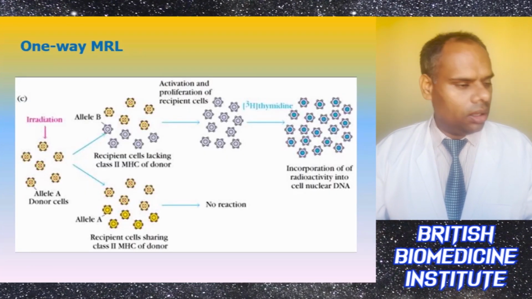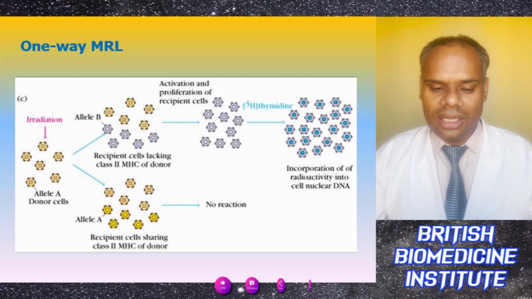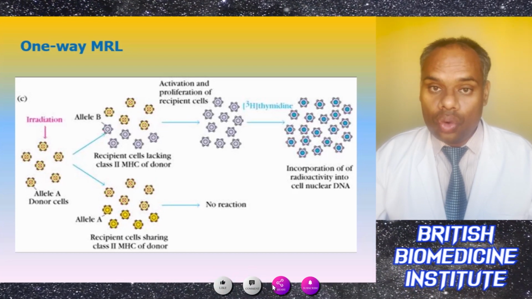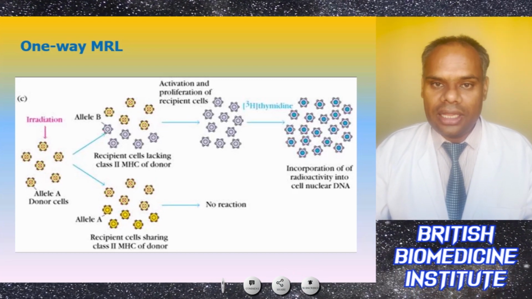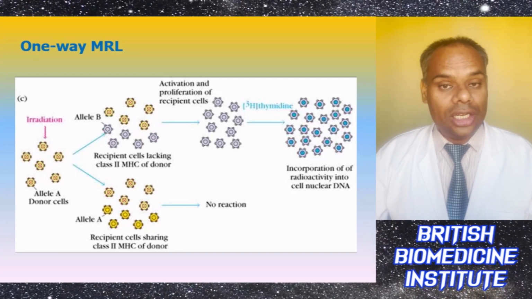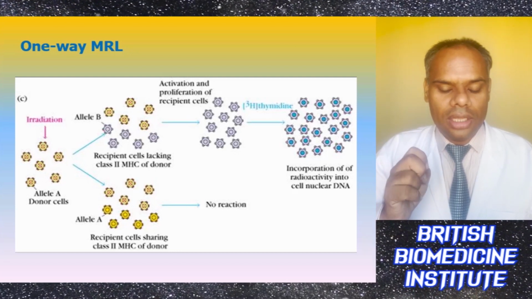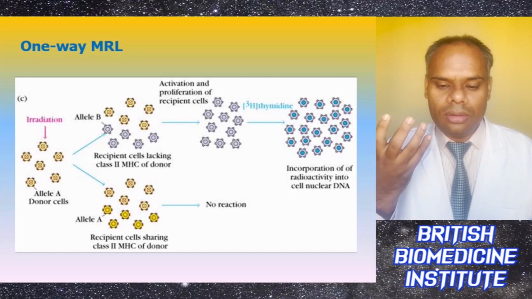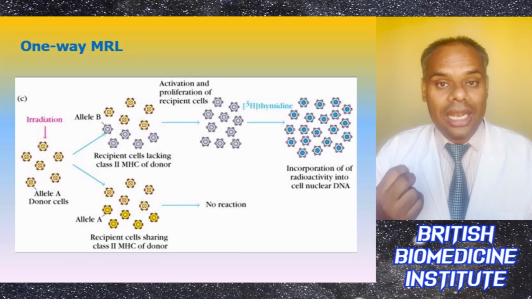So in one way, the allele A donor cells will be irradiated, and then we will check the recipient cells whether they lack class 2 MHC of donor, or we will also check whether they share class 2 MHC of donor. If there is no reaction, it can lead to either proliferation of the recipient cells, or there will be no reaction. And if there is a proliferation, then we will add thymidine, and then there will be incorporation of radioactivity into the cell nuclear DNA.